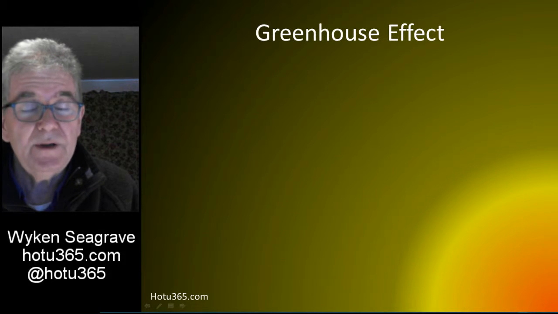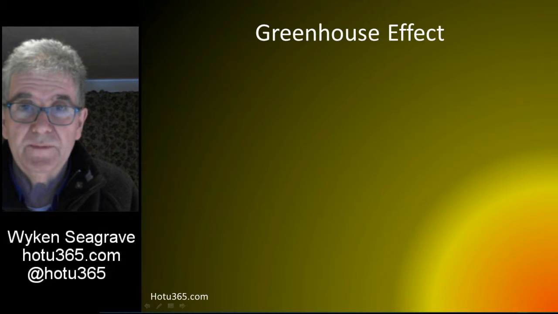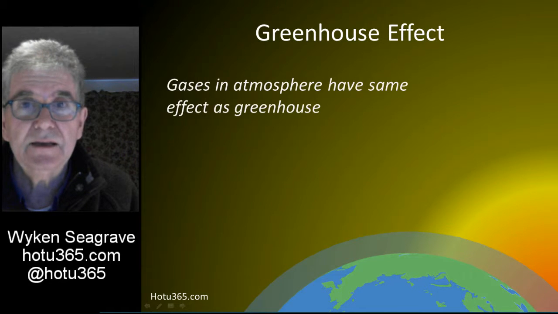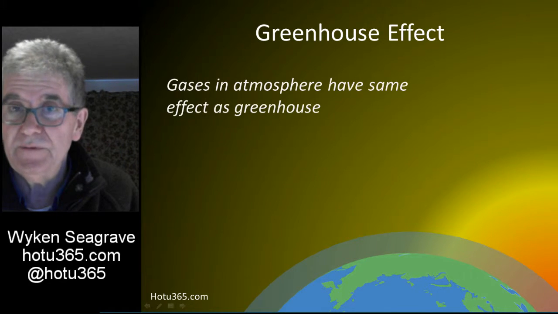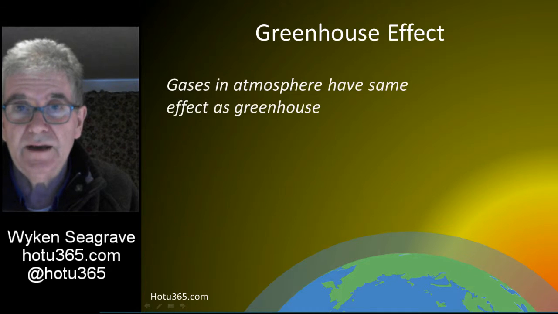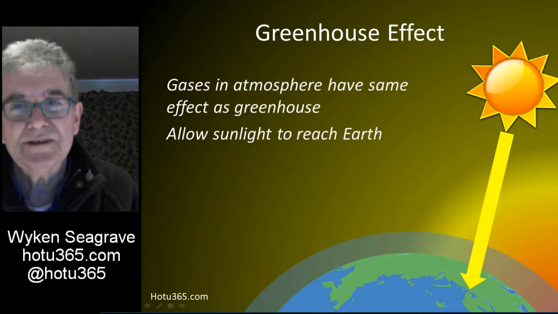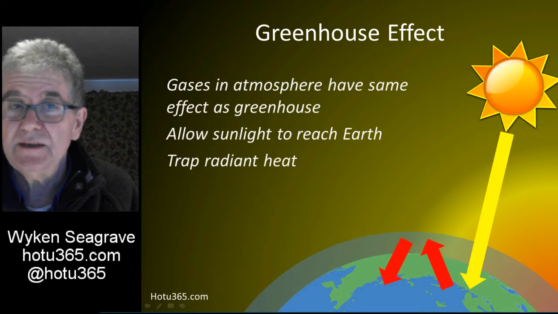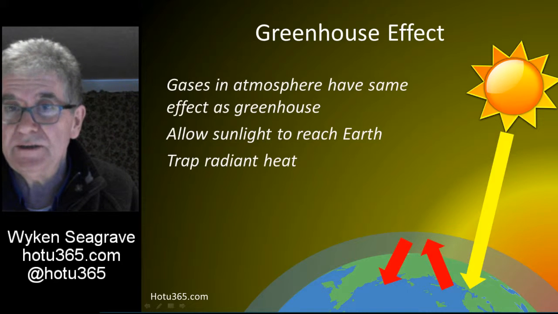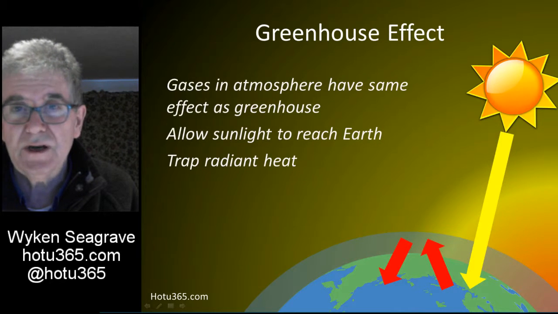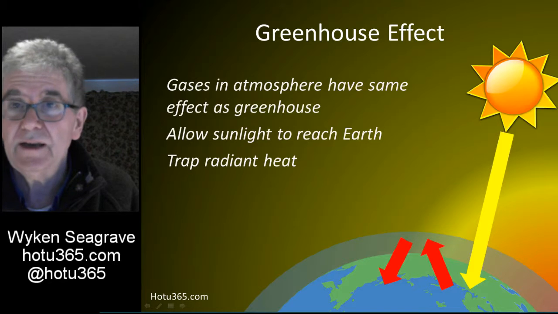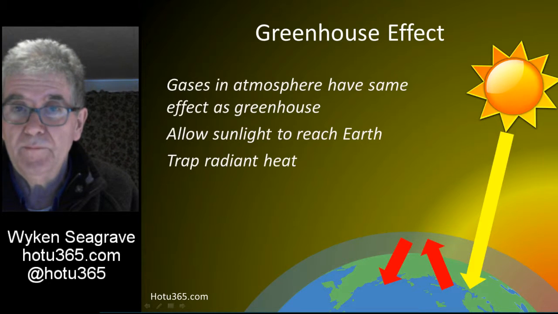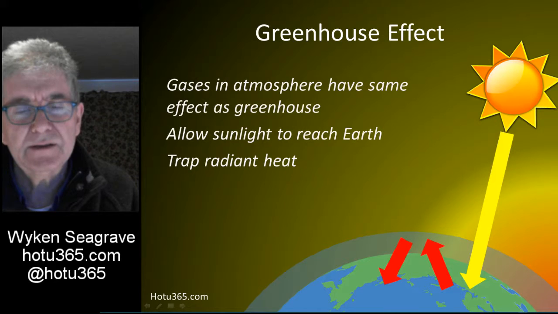Now we have the same effect for the whole Earth. Some of the gases in the Earth's atmosphere have the same effect as the glass in a greenhouse. They allow the sunlight through, so it warms the surface of the Earth and is sent back out as heat. But these gases will not allow the radiant heat to escape, so it is trapped close to the Earth and keeps the climate warm. So which are these so-called greenhouse gases in the atmosphere?